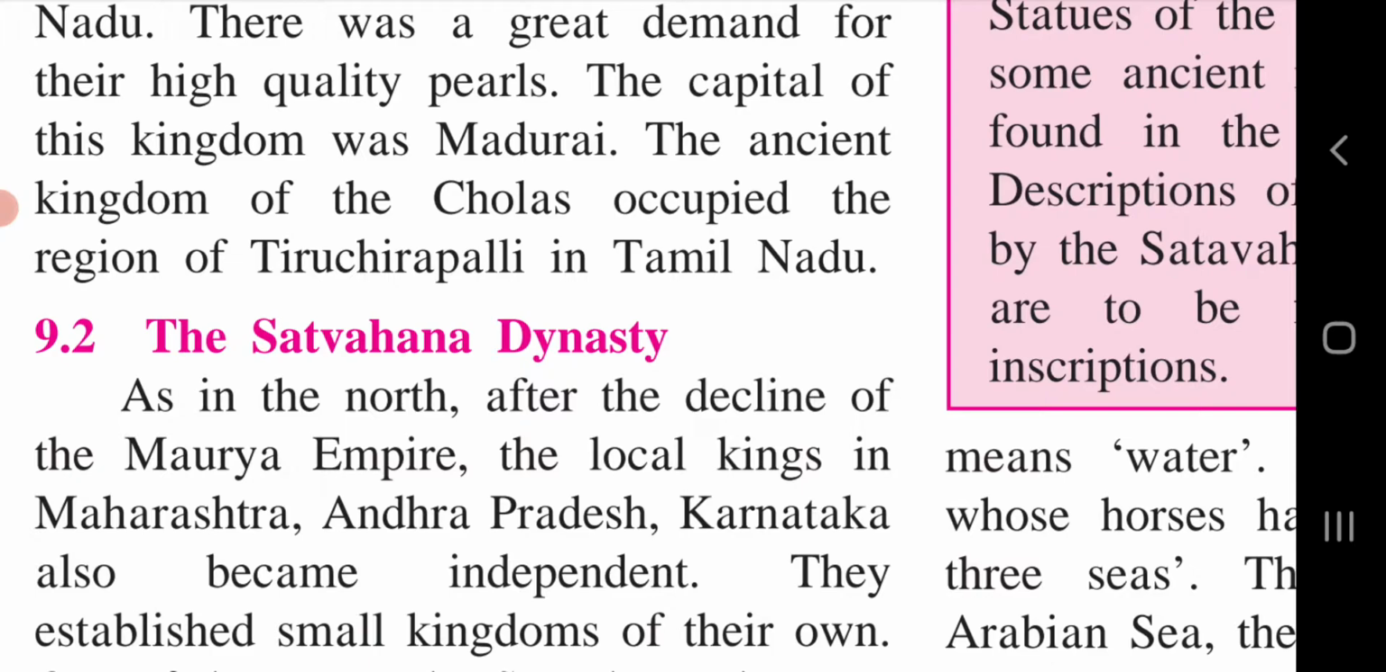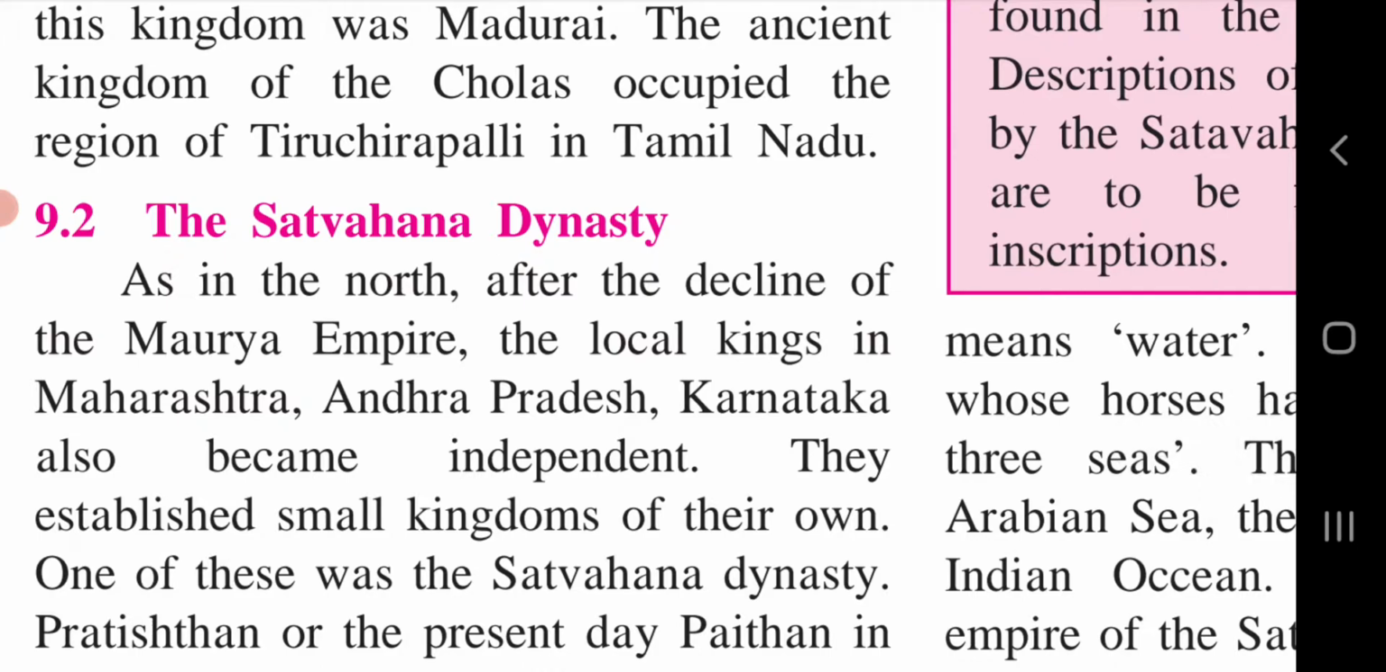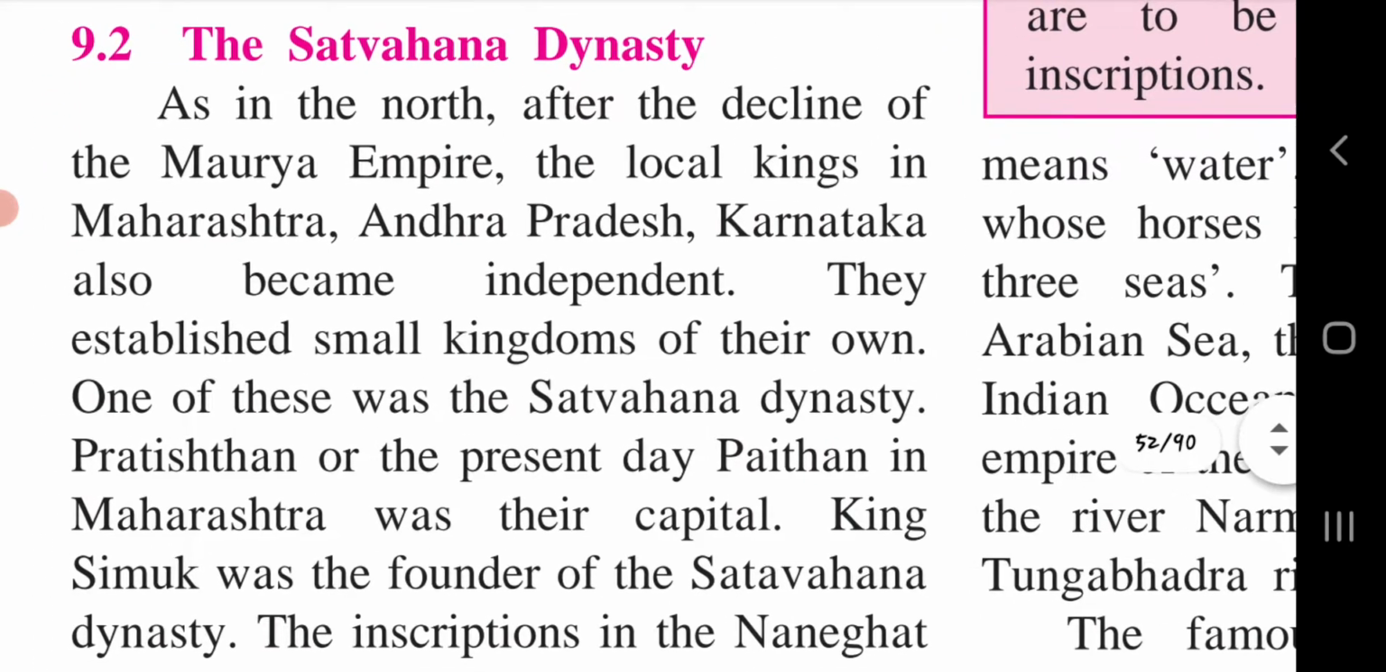The ancient kingdom of the Cholas occupied the region of Tiruchirappalli in Tamil Nadu. So the Cholas were in Tiruchirappalli, which is in Tamil Nadu. Let's see the second part, the Satavahana dynasty. As in the north, after the decline of the Maurya Empire, the local kings in Maharashtra, Andhra Pradesh, Karnataka also became independent. They established small kingdoms of their own.